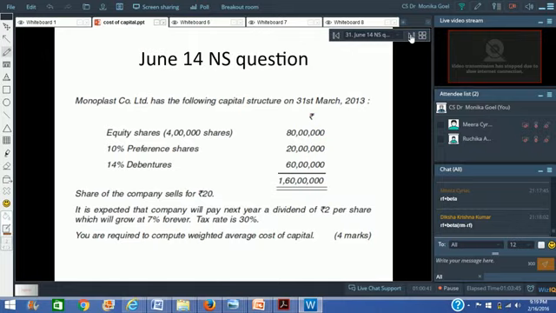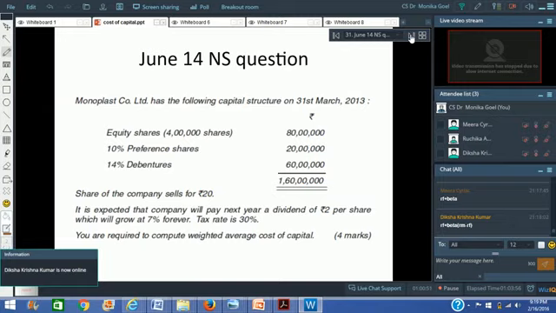So you've studied the question. Monoplast Company Limited has the following capital structure as on 31st March 2013: equity shares of rupees 80 lakhs, the total number of shares being 4 lakh shares, 10% preference shares and 14% debentures. The share of the company sells for rupees 20.